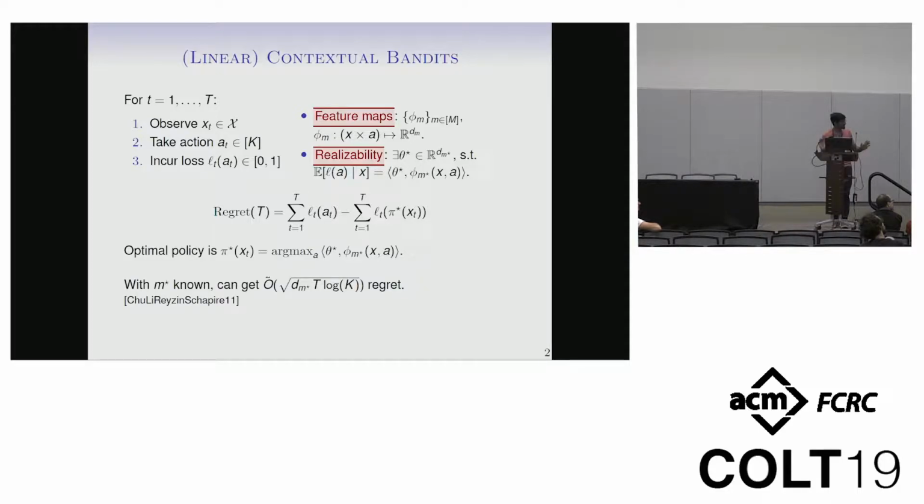Okay, and just to make it clear, if you knew m star beforehand, you could just run this algorithm called LinUCB using the feature map phi m star, and you could get this kind of regret, d square root dm star t log k. This is kind of classical, maybe. Okay, so this is the setting. So we're going to consider this problem where you don't know m star.